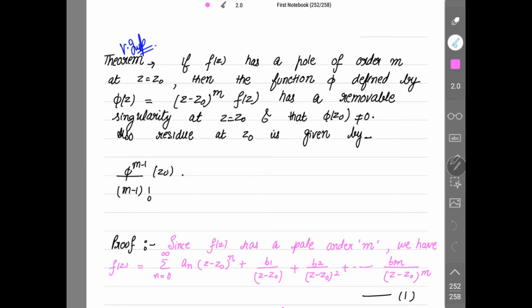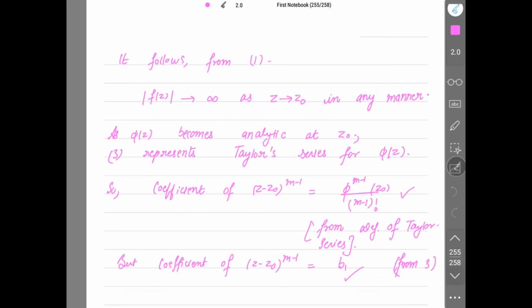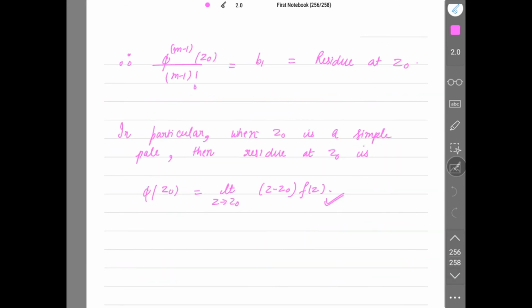Up to only these two terms we have. When you observe, you get the conclusion that when z0 is a simple pole, the residue at z0 is phi of z0, equal to the limit as z tends to z0 of z minus z0 times f of z. Just take this as your remark.